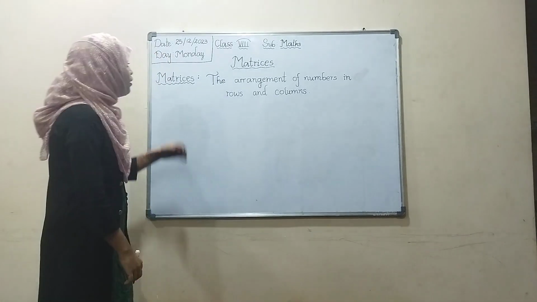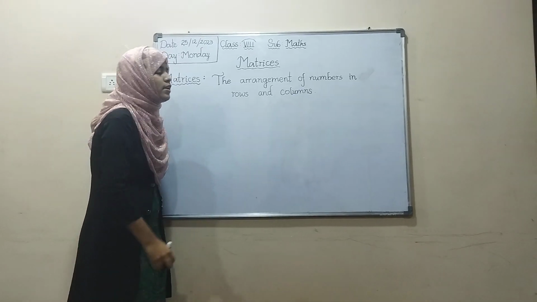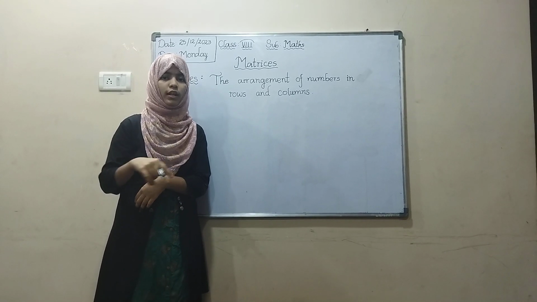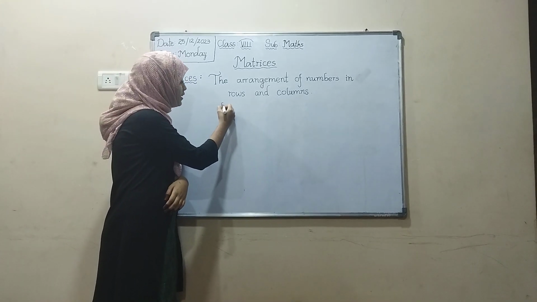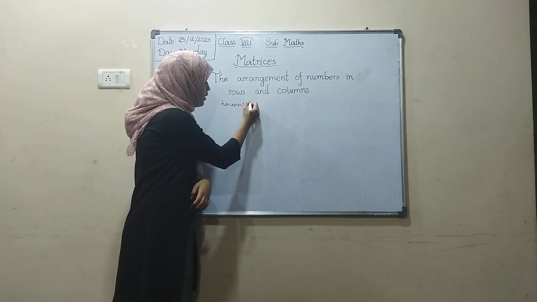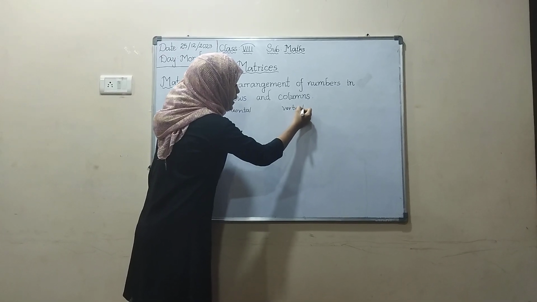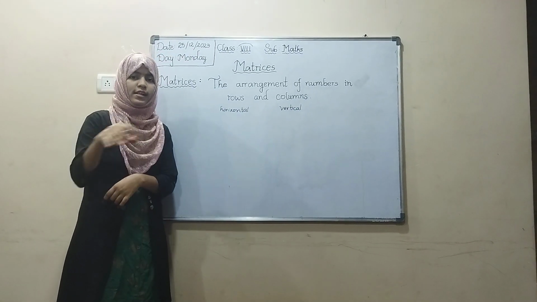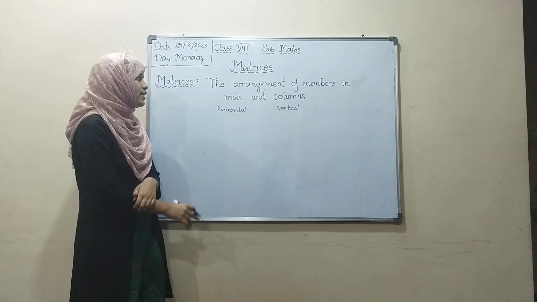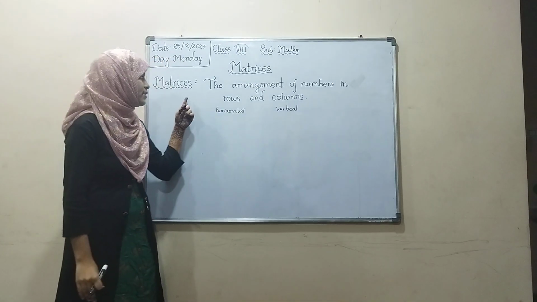So let's start. What is a matrix? The arrangement of numbers in rows and columns. In prayer you can see some students are standing in rows and columns. Rows means horizontal arrangement, and column means vertical arrangement. In prayer in schools you can see students standing row-wise and column-wise. That is called a matrix. So arranging something in rows and columns we call a matrix.